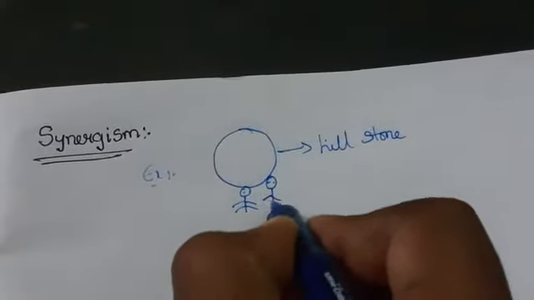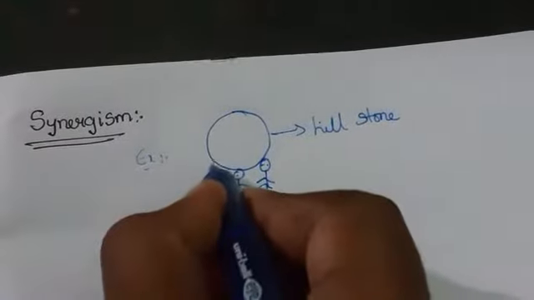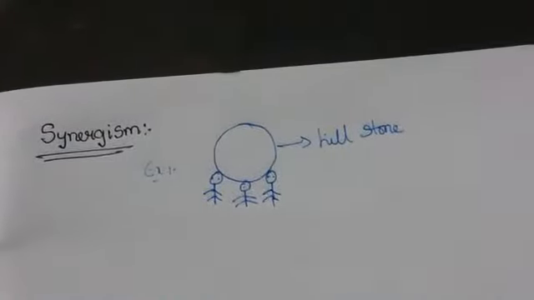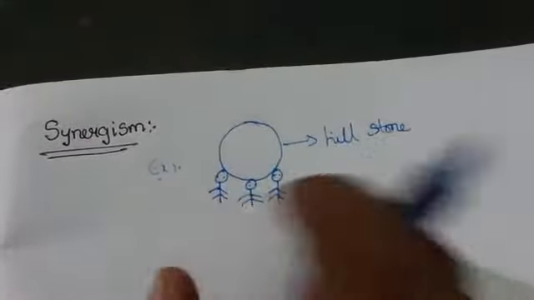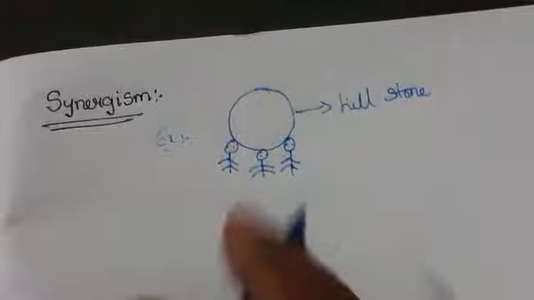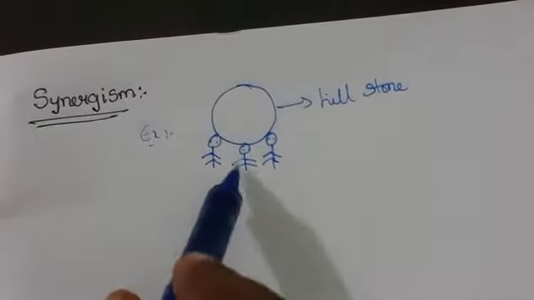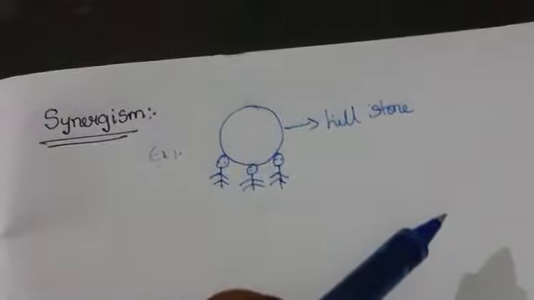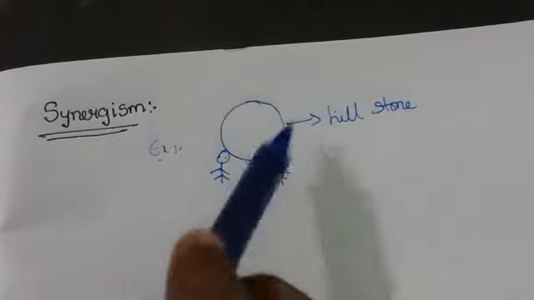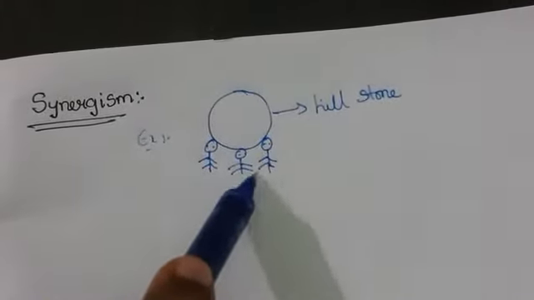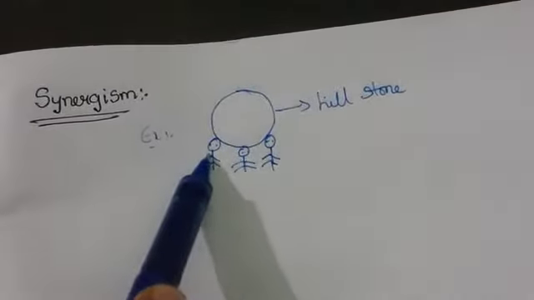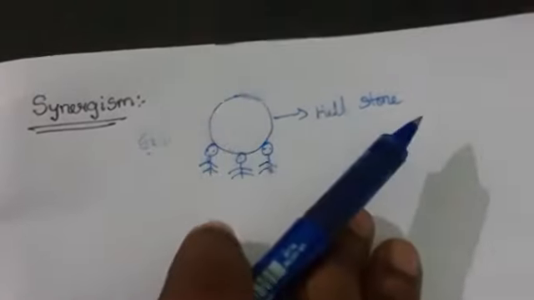So here some 2 or 3 persons came to hold the hill stone, right? With one person it is not possible to hold the hill stone, so it requires 2 to 3 persons, or more, to hold this hill stone. These 3 are working together to hold it. With one person there will not be enough energy, but with the combined energy of these 3 persons we can easily catch this hill stone.